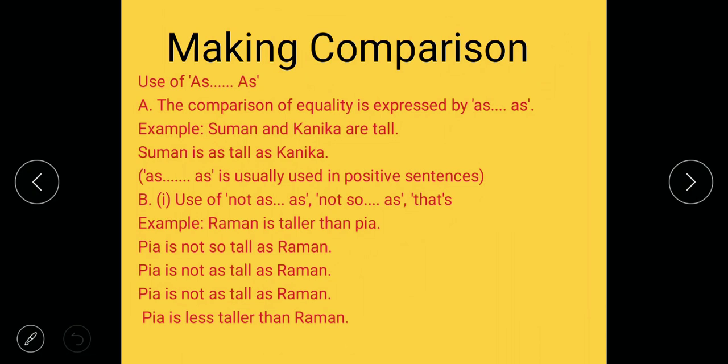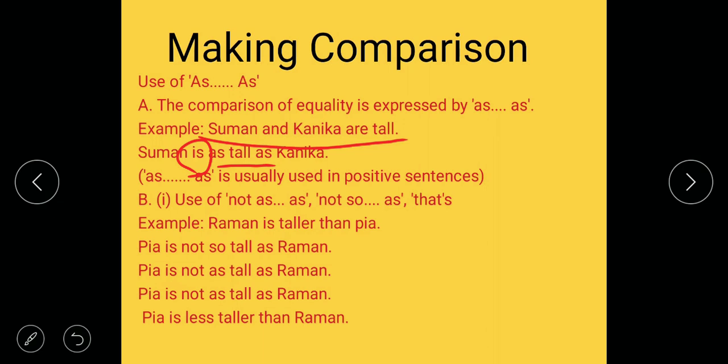Suman and Kanika are tall. Then we have to write, Suman is as tall as Kanika. As tall as. Here we used is. Why? The change in verb in accordance with the subject. Are is changed into is.